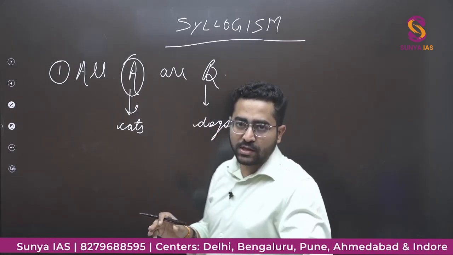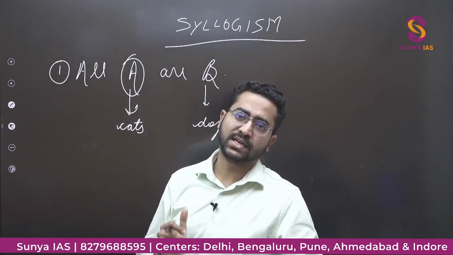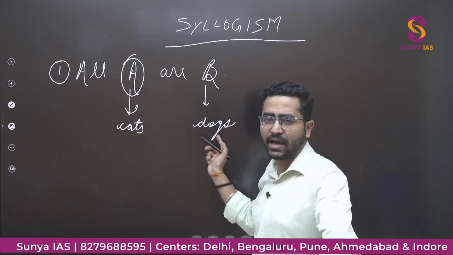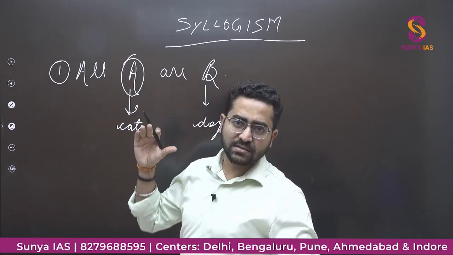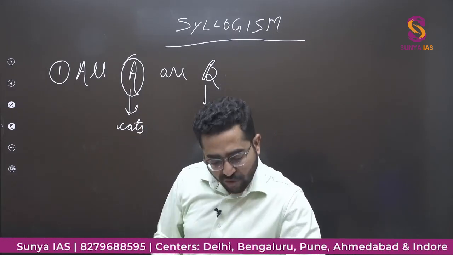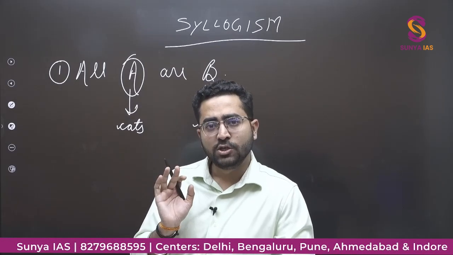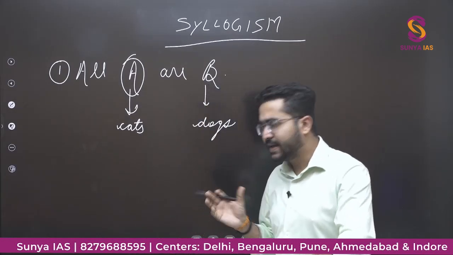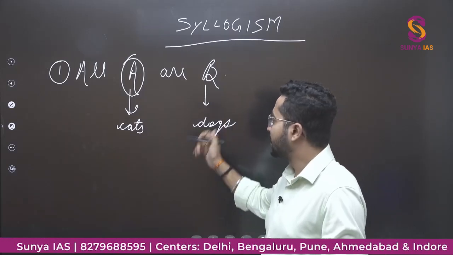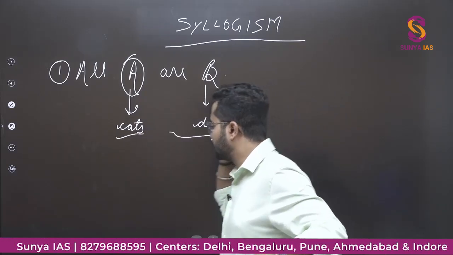You need not go into the meaning of the sentence कि ऐसा हो सकता है क्या? No. They can give you anything, and whatever they have given in the question paper, you need to take it as right, और उसके हिसाब से आपको करना है. Let's say they have given all cats are dogs.